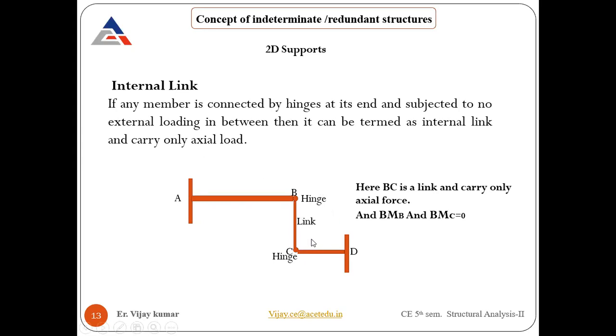The bending moment at B and C will be 0 because they are hinge supports. So they do not carry any bending moment at B and C, and the member BC only carries the axial force. There will be no bending moment at all, because that is allowed by these hinges. Axial force will be there, either tensile or compressive.